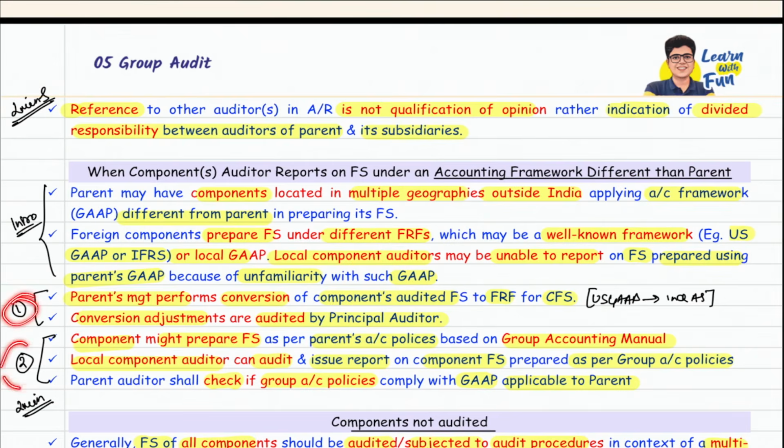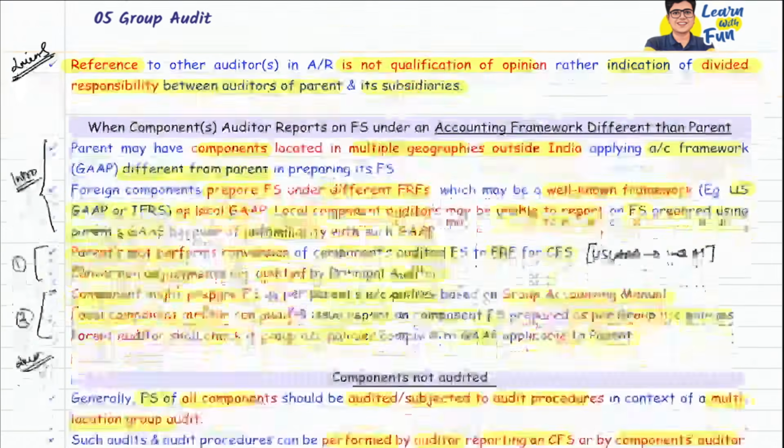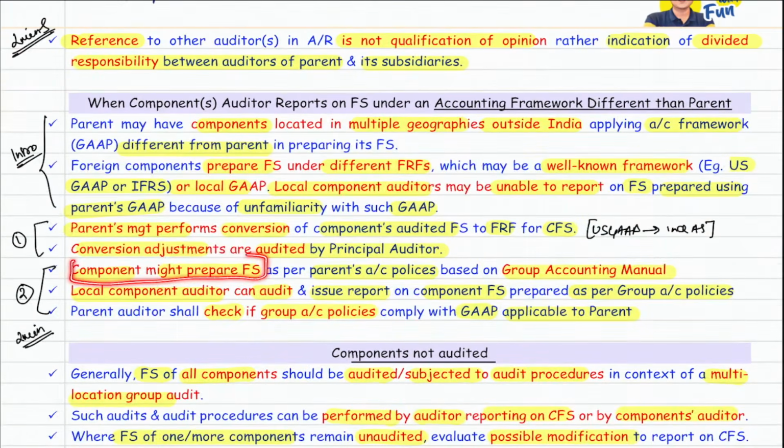Now what are the two options? Option number one, parent management performs the conversion of the component's financial statement to the FRF of the CFS. Okay, sir. And these conversion adjustments are audited by the principal auditor. Second option, the component can prepare the financial statement as per the parent's accounting policy using GAM, Group Accounting Manual. The local component auditor will audit and issue the report on the component financial statement as per the group accounting policy. The parent auditor will check whether the group accounting policies comply with the GAAP applicable to the parent.